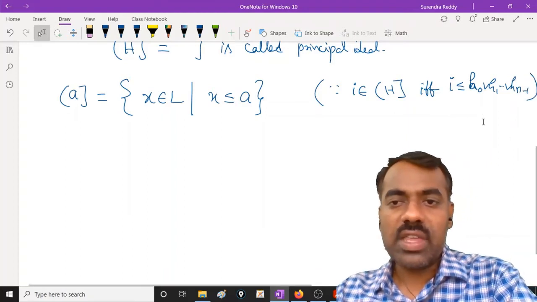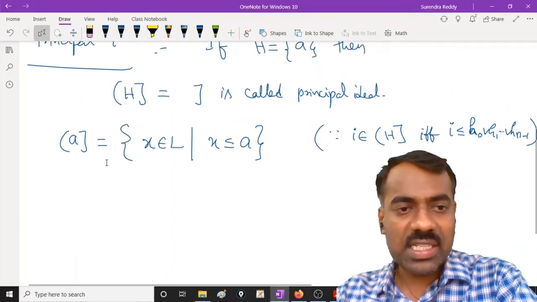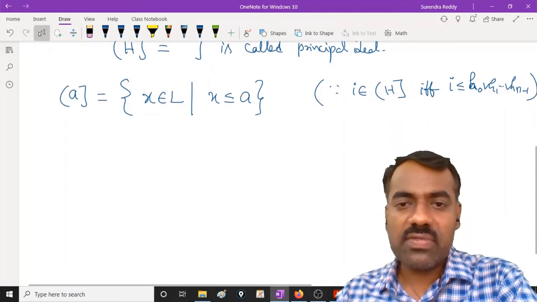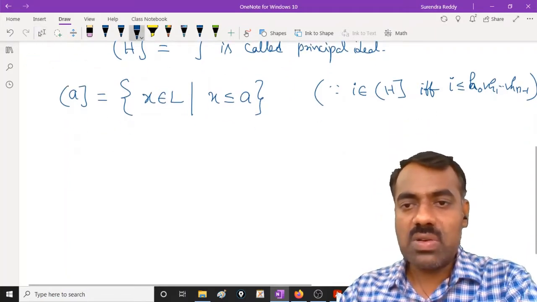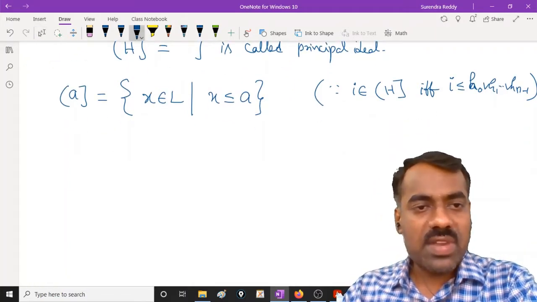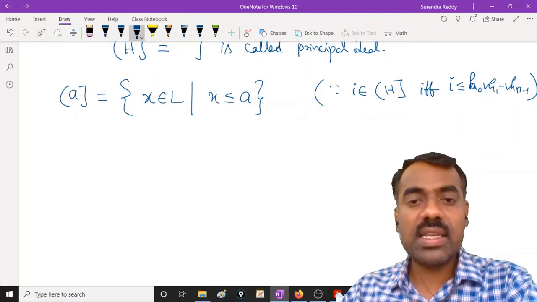But in this case our H contains only one element, so therefore it has to be less than or equal to that element. That's why some element will be here if and only if x is less than or equal to a.